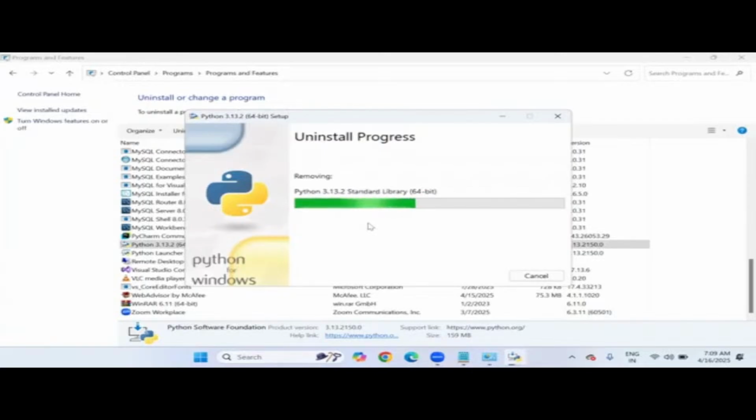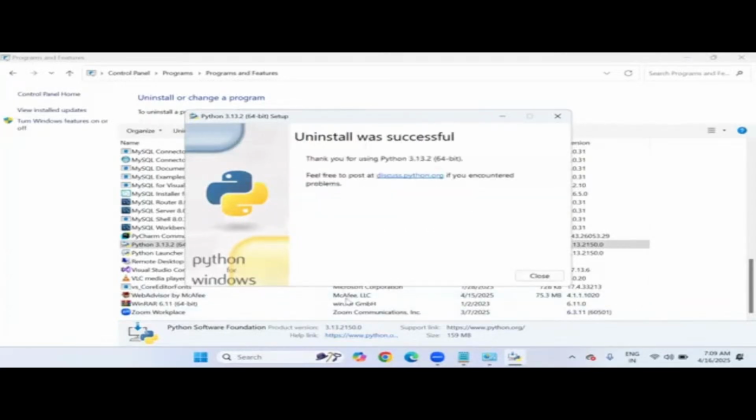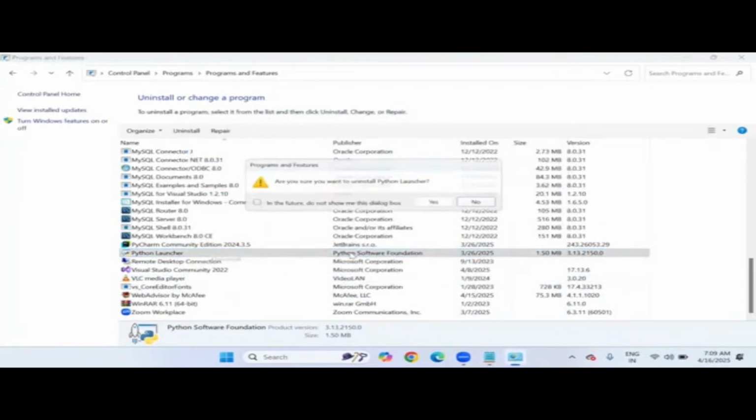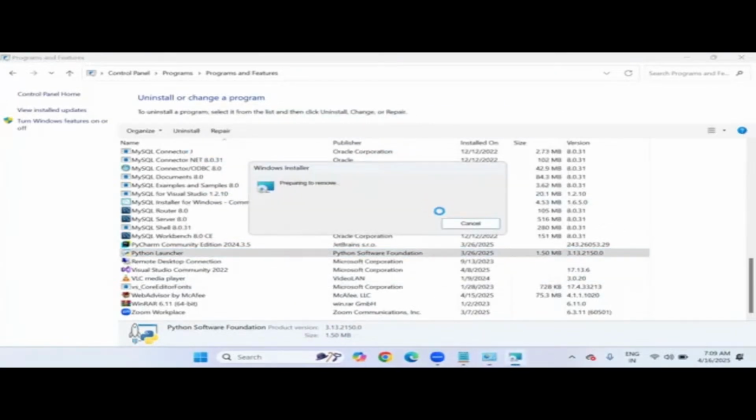Right now, the uninstall is in progress on my computer. After that, I'll start downloading and installing Python software. Almost done. Please give me a minute. Yes, uninstall successful. And then I'm trying to uninstall the Python launcher along with it. Right. Notice here, there is no Python software present in my computer right now, just because I uninstalled it from the system.